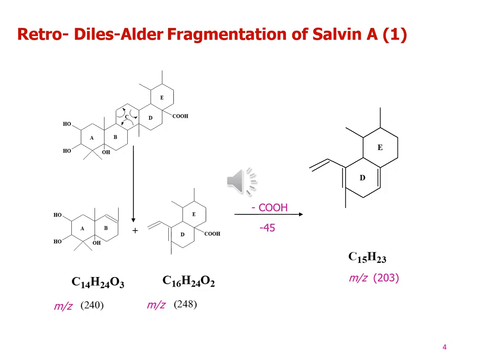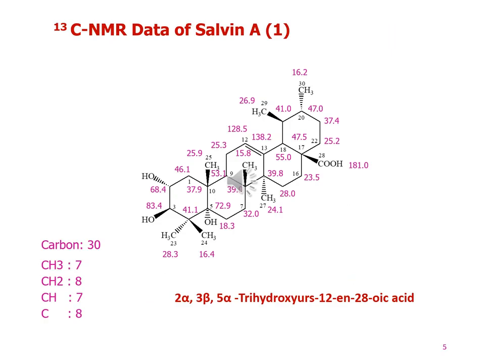ring AB. The fragment at m/z 248 being common to that of ursolic acid allowed us to assign the carboxylic group at the angular carbon 17 position. This was further authenticated by a peak at m/z 203, due to the loss of carboxylic group from the fragment ion at m/z 248. The C-13 NMR spectral data of Salvin A is also used to confirm the structure of this molecule.